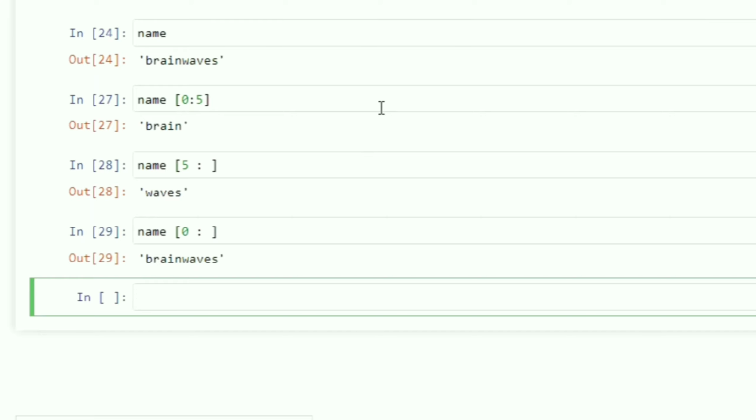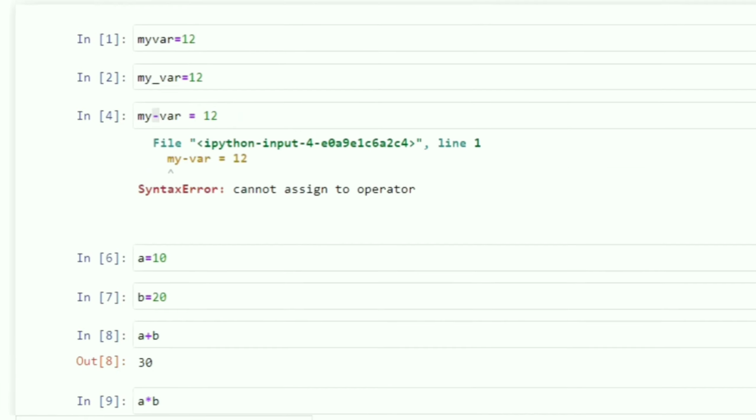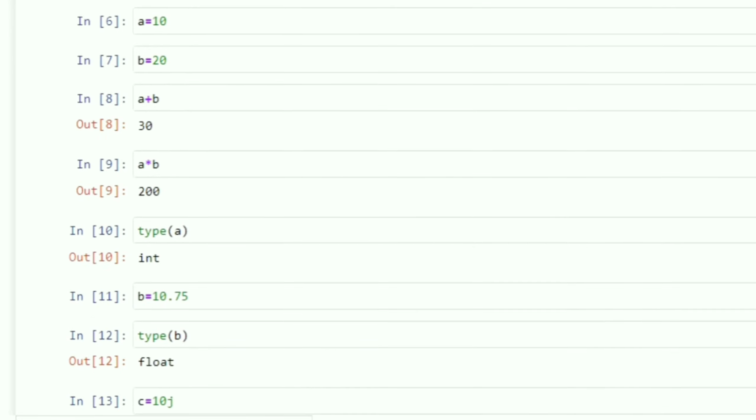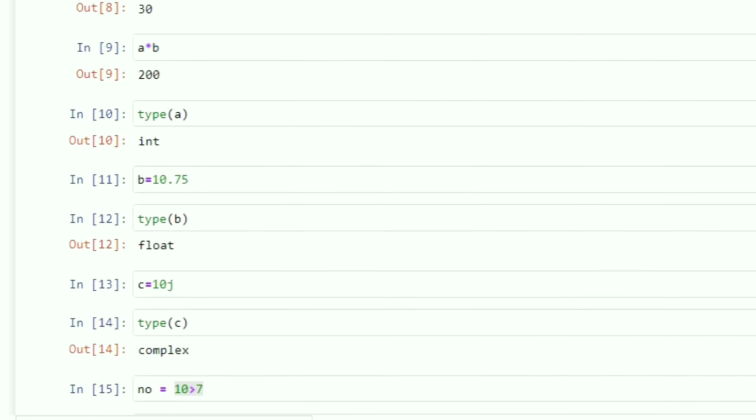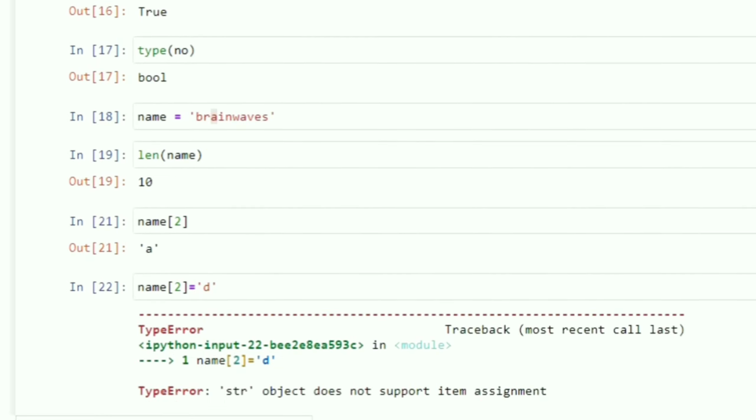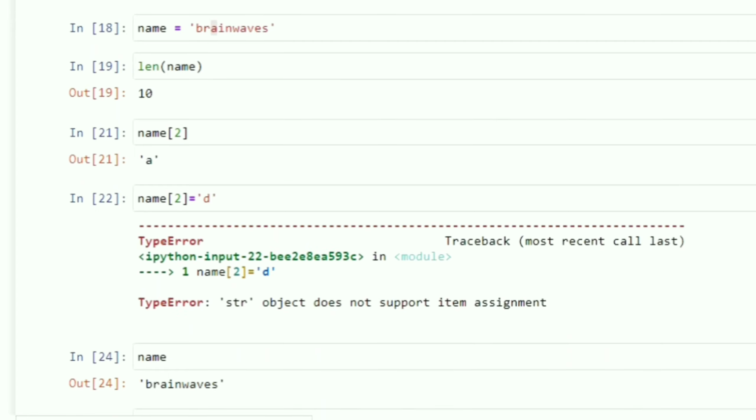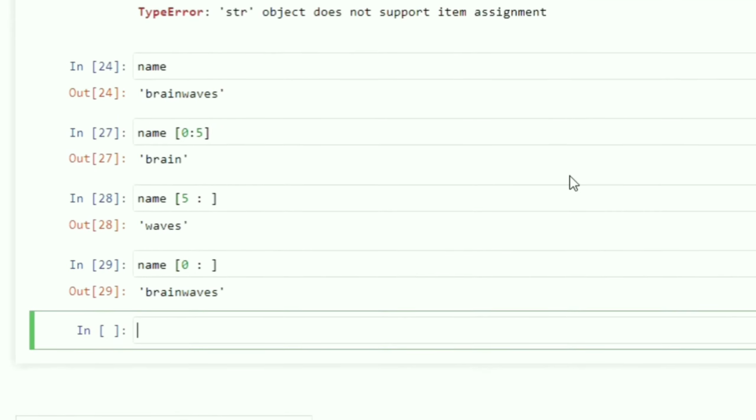I hope whatever I have tried to tell you regarding how to assign the variable names, this is the way we have assigned the variable names. Then we have talked about what numbers are and how to assign numbers. There are three categories of numbers: integer, float and complex. Then we have talked about strings. In strings, how to assign a string and how to check the value present at a particular index, that also we have spoken about. And then we have talked about string slicing.